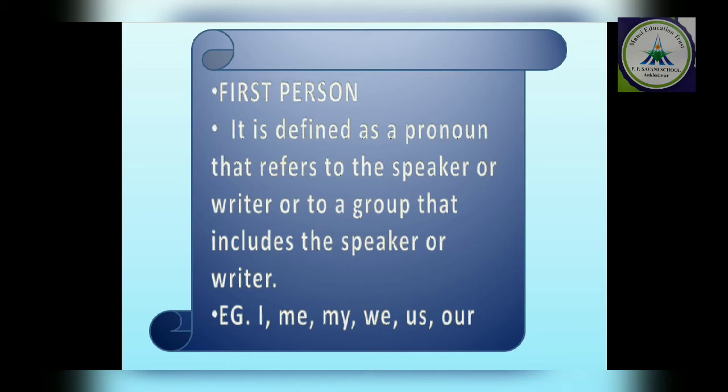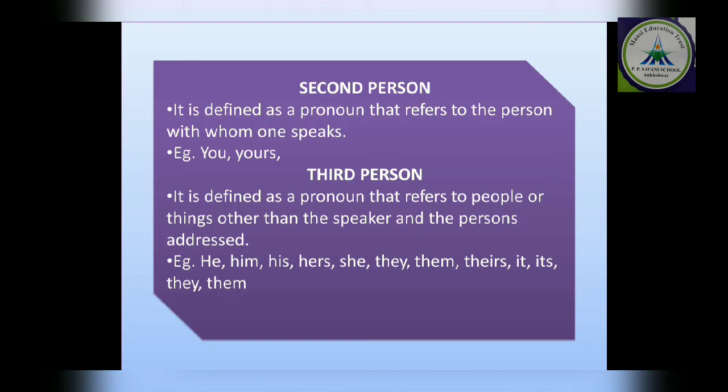I, me, we. It can be singular or plural. Okay. Second person, who is receiving the first person's writing or something. It is defined as a pronoun that refers to the person with whom one speaks.